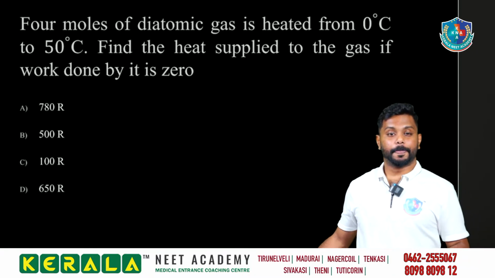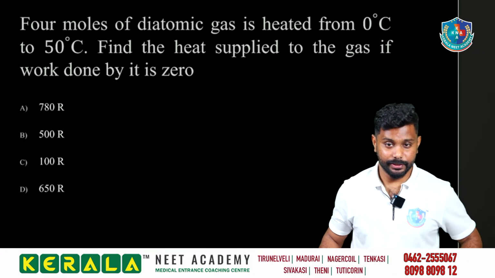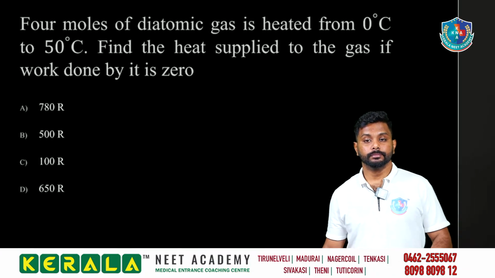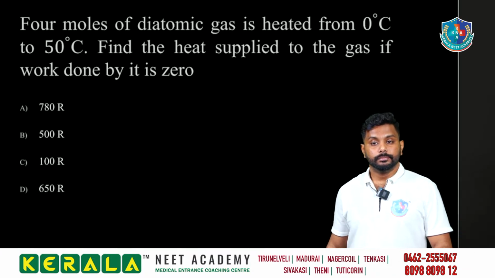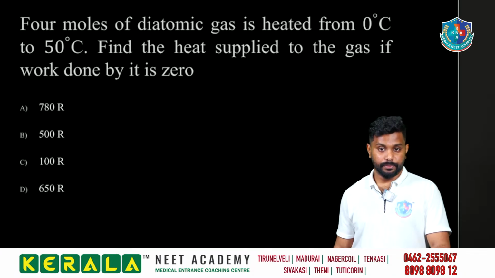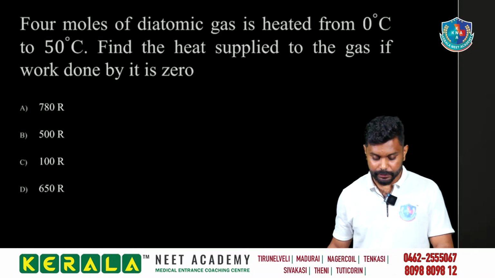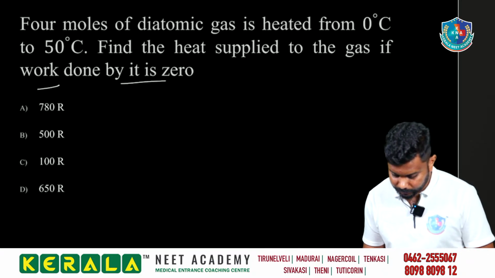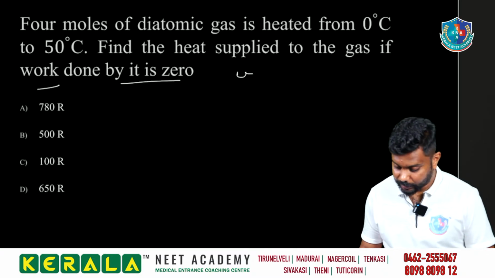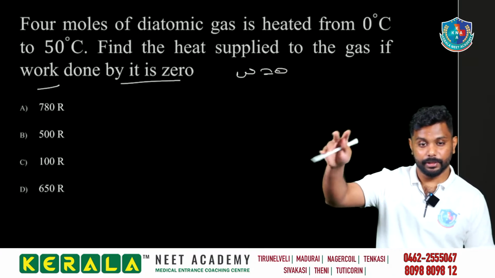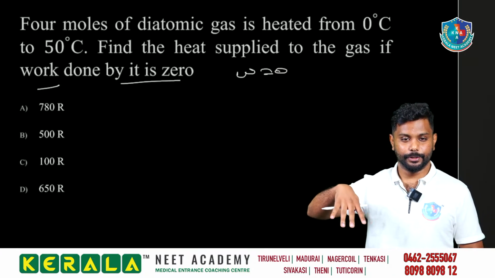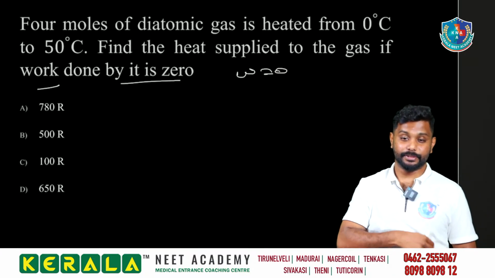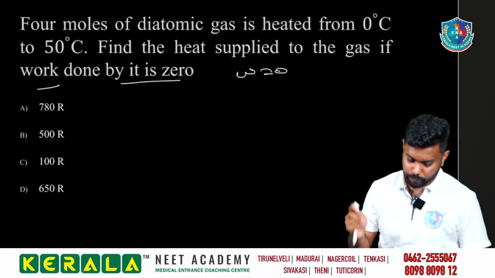Next. 4 moles of diatomic gas is heated from 0 to 50 degrees Celsius. Find the heat supplied to the gas if work done by it is 0. Work done is equal to 0. So can everything be 0 and we just move on? No, we don't have any option 0, so we cannot say that. We are going through it.